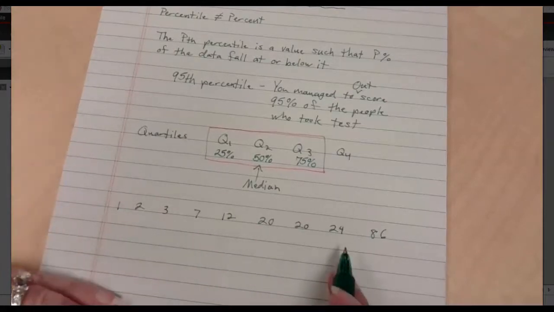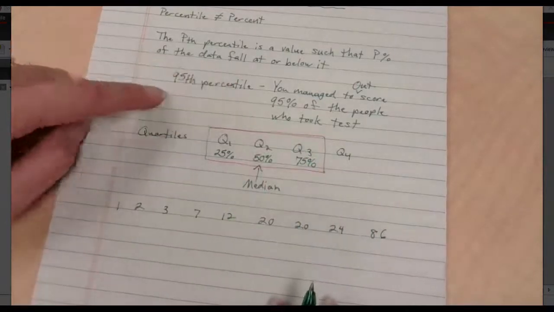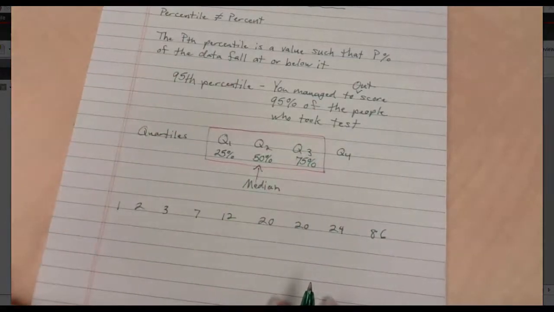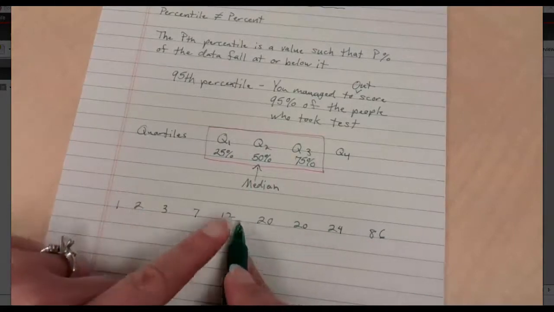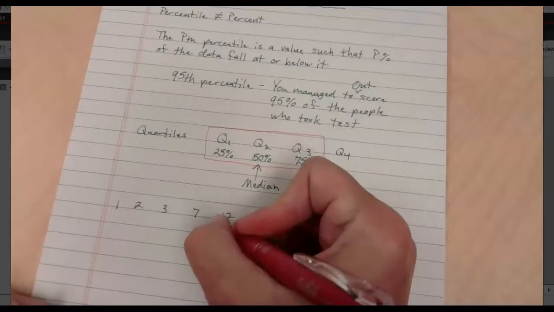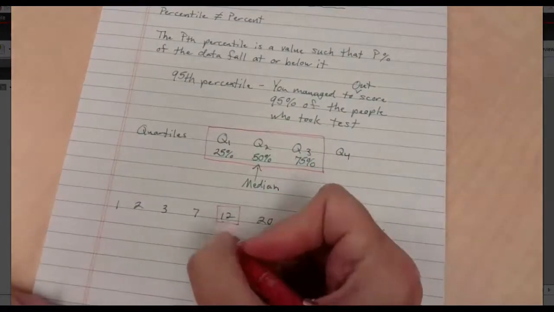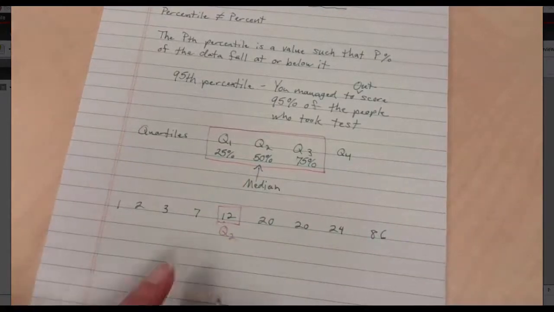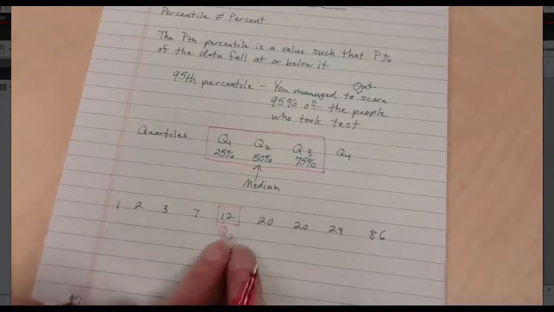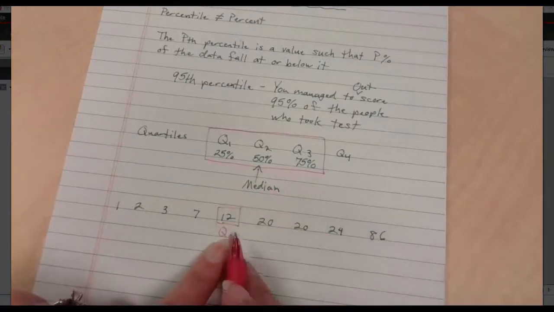All right, so if this is my data set, and I'm looking at what these quartiles are, how can I segment this data? Well, where's the median? Right there. Ladies and gentlemen, 12 is the exact center of my data. I would call it the median. 12 is also quartile 2, because I'm saying that 50% of the data is below this, 50% of the data is above this, so this is my 50% marking. So 12 is Q2.